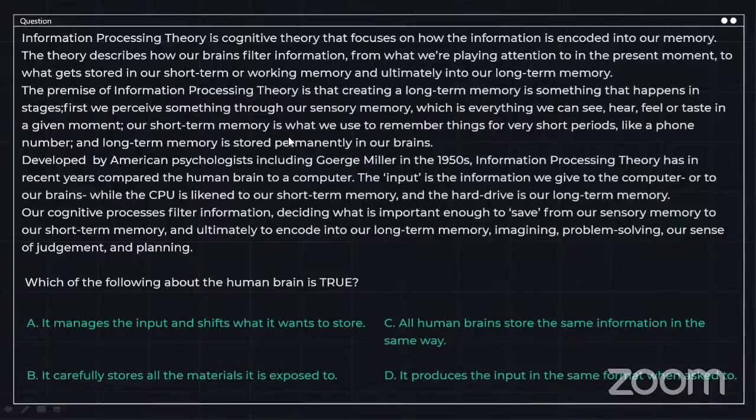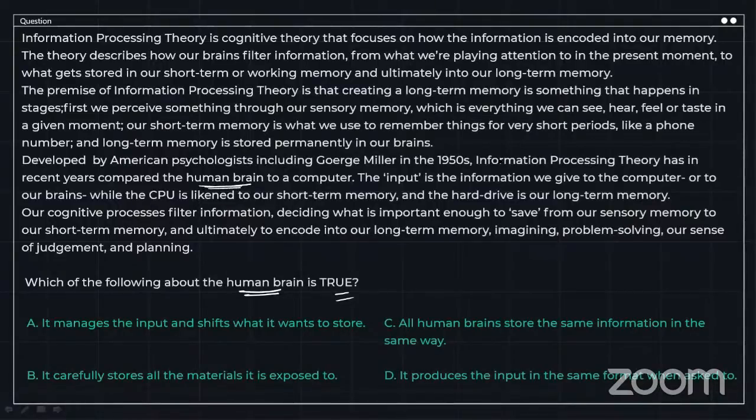Let's start with the reading comprehension now. The first thing, or the trick that we normally use to answer any kind of reading comprehension question, is that we first read the question and after that we read the sentences or the passage. So let's first read the question. Which of the following about the human brain is true? The question is asking about the human brain. Let's see where the human brain is mentioned. We can see it's right over here.